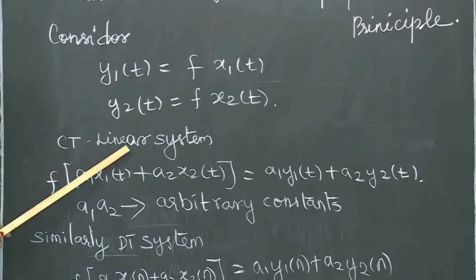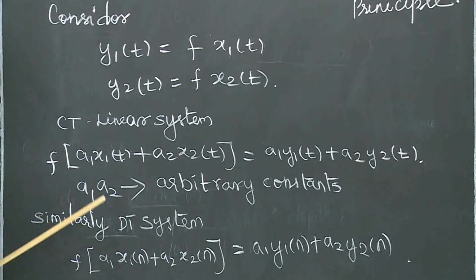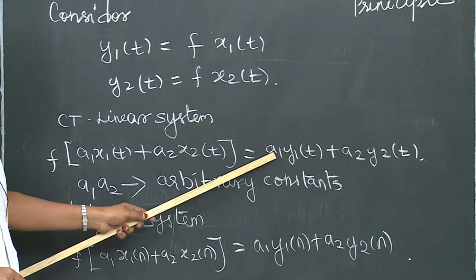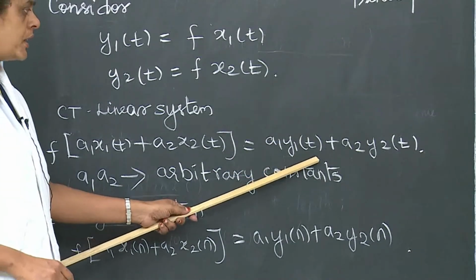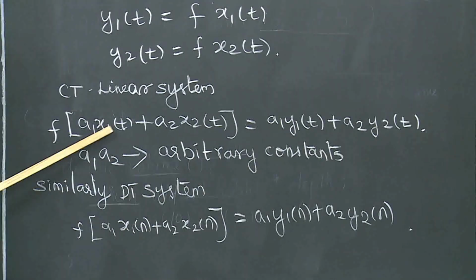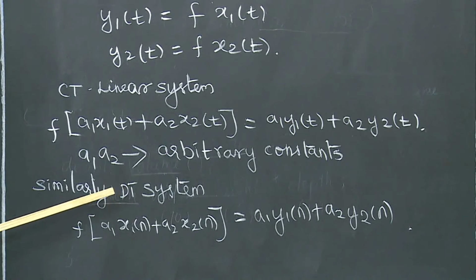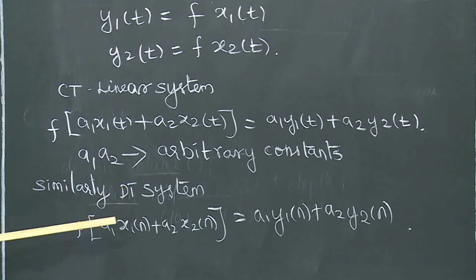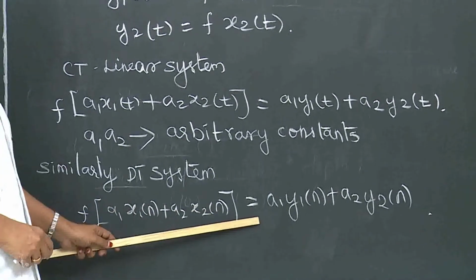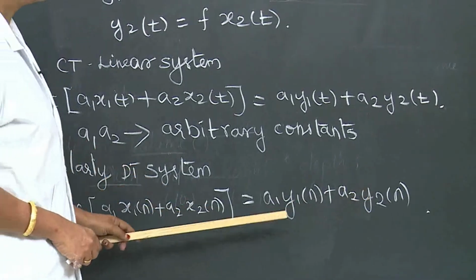For the continuous time linear system, f of a1 into x1 of t plus a2 into x2 of t is equal to the individual outputs, a1 into y1 of t plus a2 into y2 of t. Here a1 and a2 are arbitrary constants. Similarly we can write it for the DT system: a1 into x1 of n plus a2 into x2 of n is equal to a1 into y1 of n plus a2 into y2 of n.